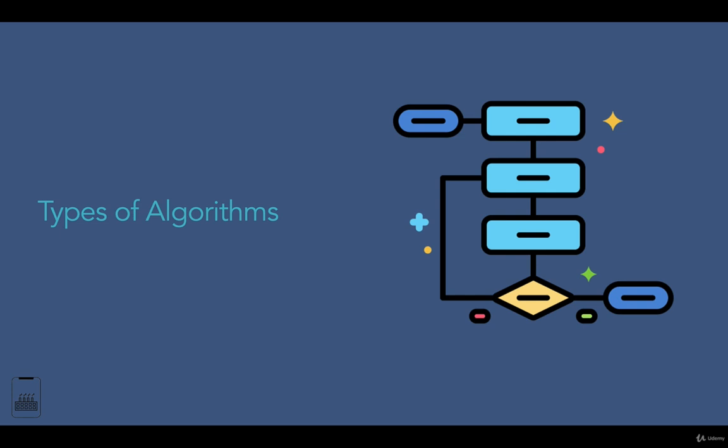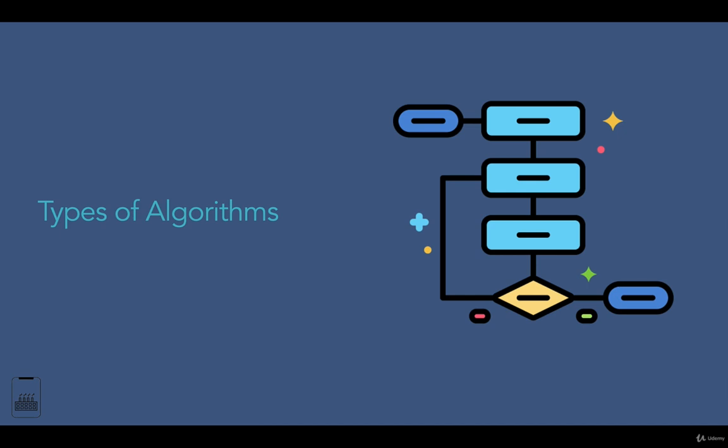Types of algorithms. In the last lecture we learned different types of data structures. In this lecture we will look at different types of algorithms. There might be some terms that you might not understand, and you might have difficulties with understanding the concept. Don't worry about that, because everything that I mention here will be discussed in detail in upcoming lectures.